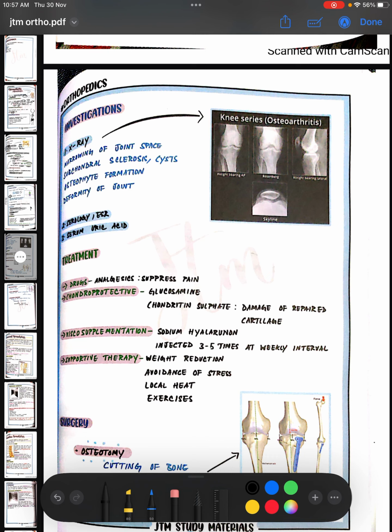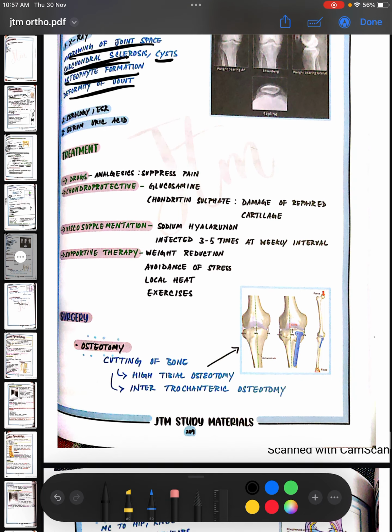Next, on x-ray you can see basically in arthritis you will see narrowing of the joint space and osteophytes peripherally, and subchondral sclerosis. So narrowing of joint space, subchondral sclerosis, or some cysts also you can see, osteophyte formation and deformities. Then you can also do serology, ESR, and serum uric acid levels.